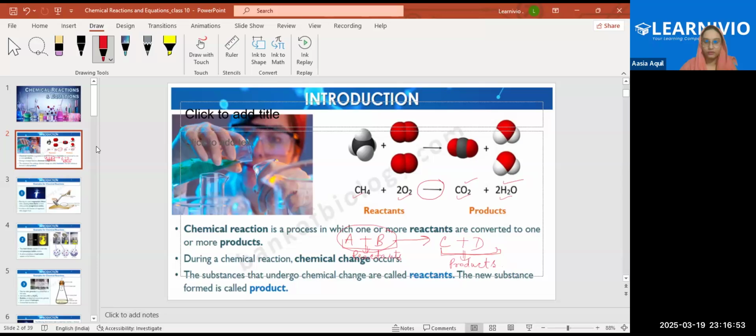I will repeat it. So what are chemical changes? The transformation of a chemical substance into another chemical substance is known as chemical change or chemical reaction. Another example is rusting of iron, right? Can you please give me some more examples of chemical reactions?